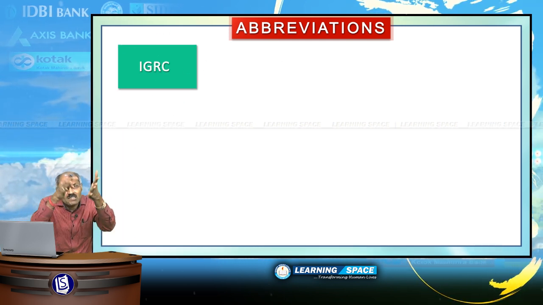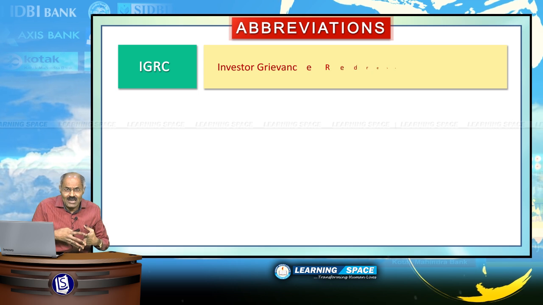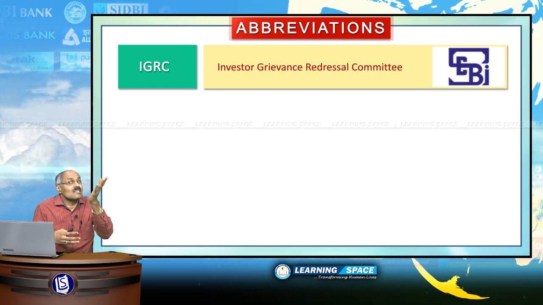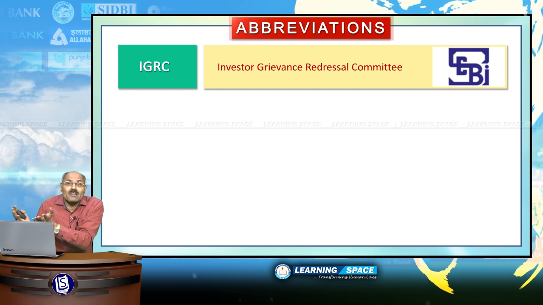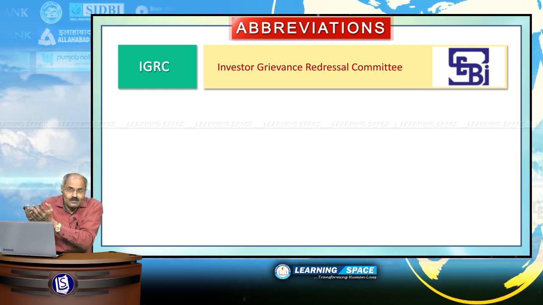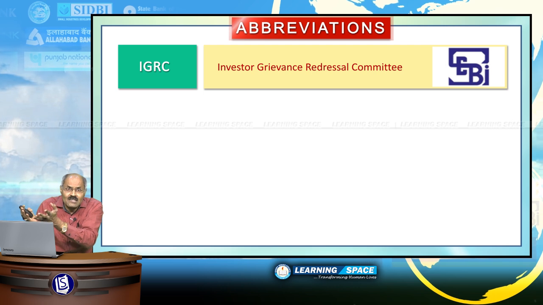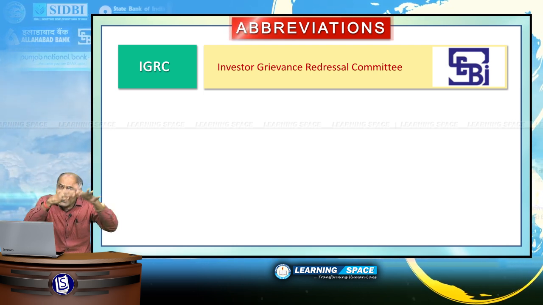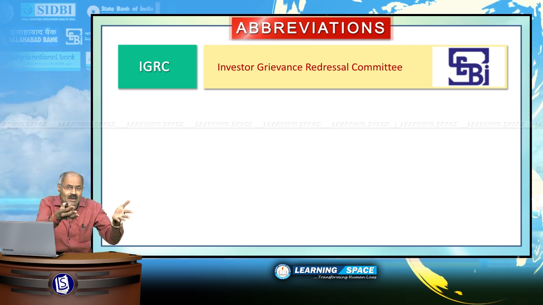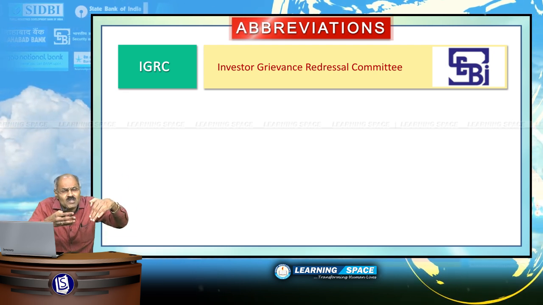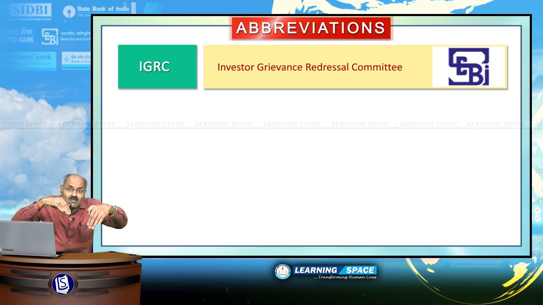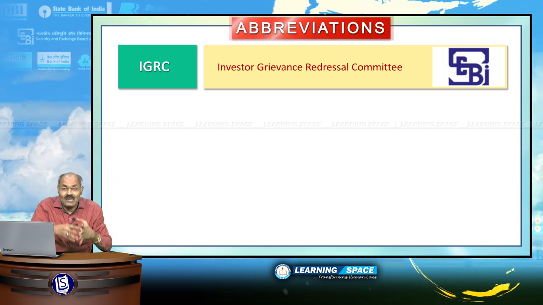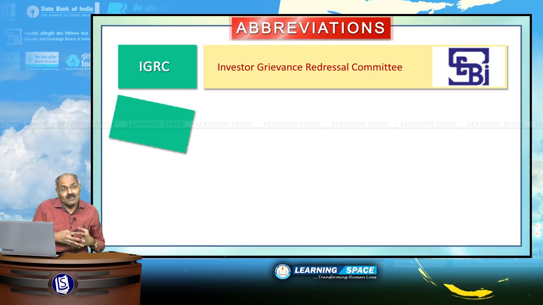IGRC is Investors Grievance Redressal Committee. You may ask, what is Investors Grievance Redressal Committee? It is nothing but just like Ombudsman in the banking system. If you have any grievance in the banking system, you approach Ombudsman. Similarly, if you have any grievance in the capital markets, you have invested in some shares, you have some problem, then you can approach Investors Grievance Redressal Committee, that is with the SEBI.